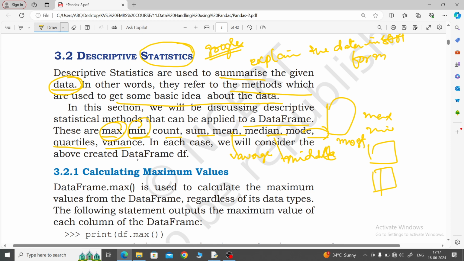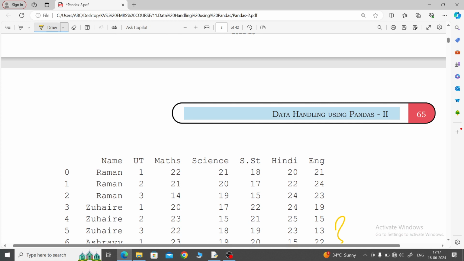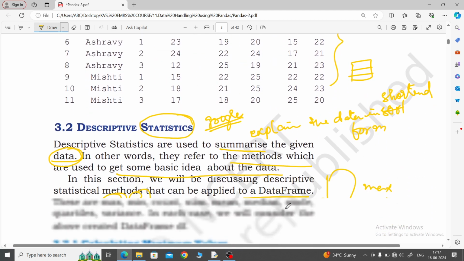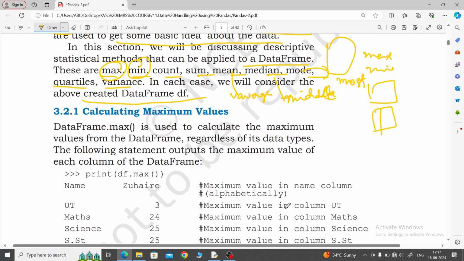Now consider the above created data frame df. We will check which one is the maximum value and which one is the minimum value. The data will come as both string and numeric data types.